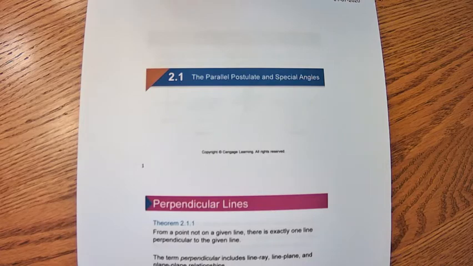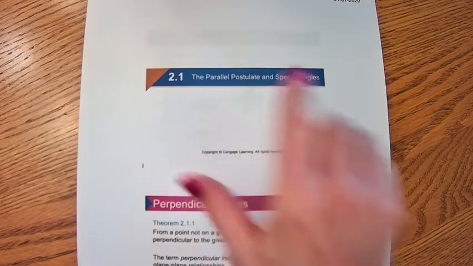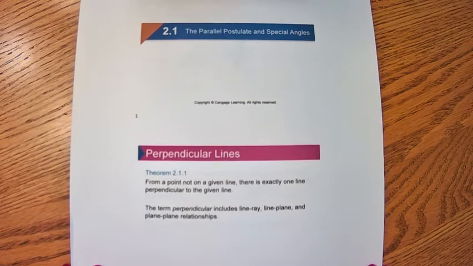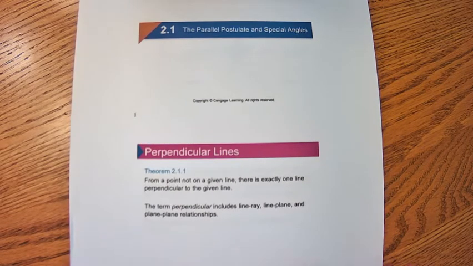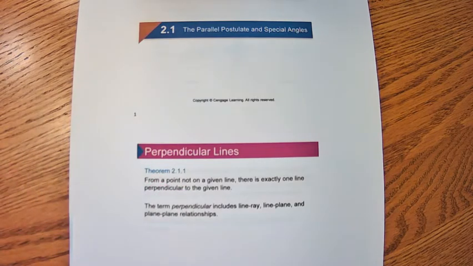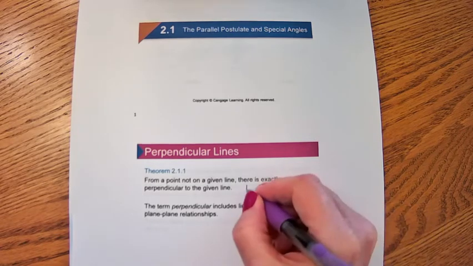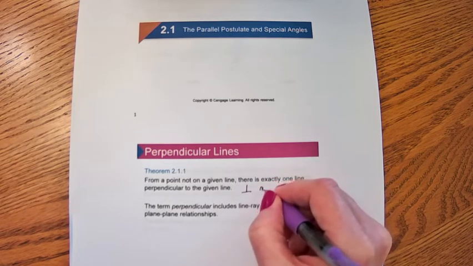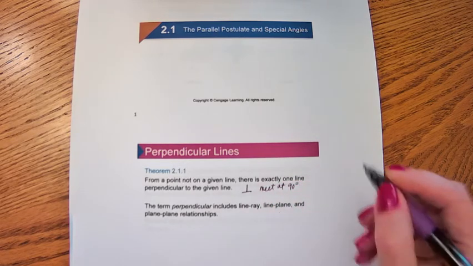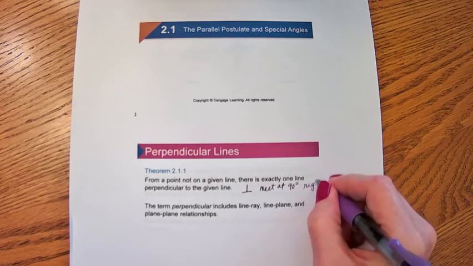So let's start in section 2.1 talking about parallel lines and special angles created by parallel lines and perpendicular lines. Okay, so perpendicular lines, let's go over some theorems. From a point not on a given line, there is exactly one line perpendicular to the given line. And perpendicular lines meet at 90-degree angles or at right angles.